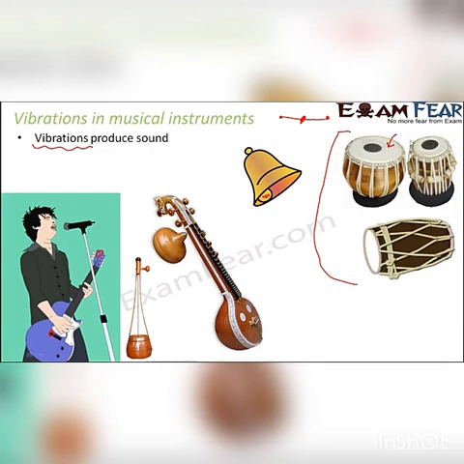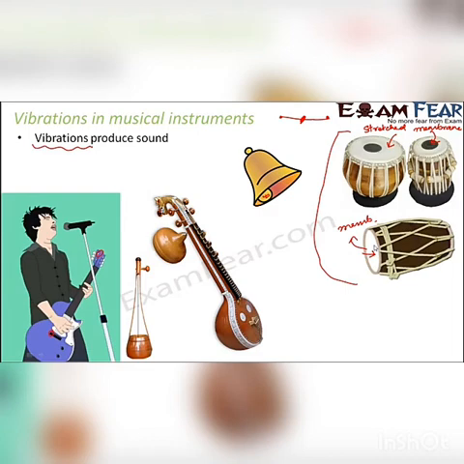So how do you play a tabla? The person who is playing tabla beats on this membrane. These membranes vibrate. These are called stretched membranes. Like how you have strings in the case of guitar and veena, in these types of instruments you have a membrane. In dholak also you have a stretched membrane. When you beat it here, that produces sound, because whenever you strike it here, you apply some force, this membrane starts to vibrate, and when it vibrates, it in turn produces sound, and that is what we hear. So these types of instruments have a membrane which is capable of vibration when you beat it.